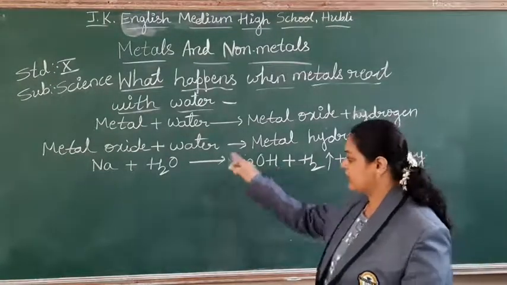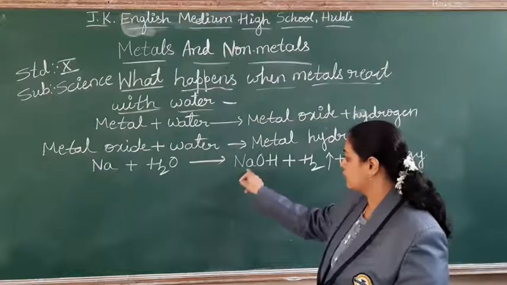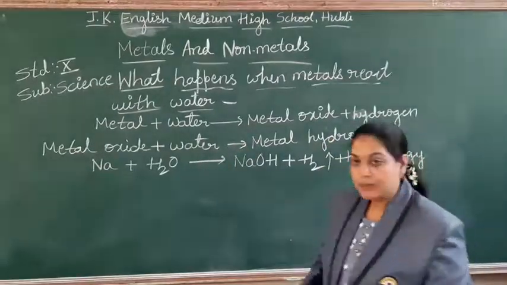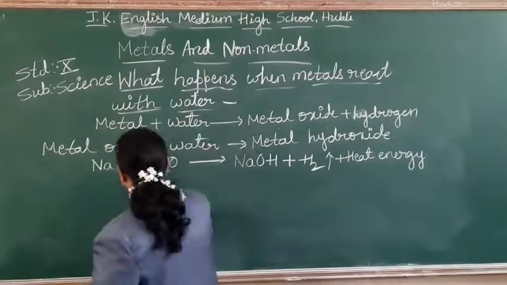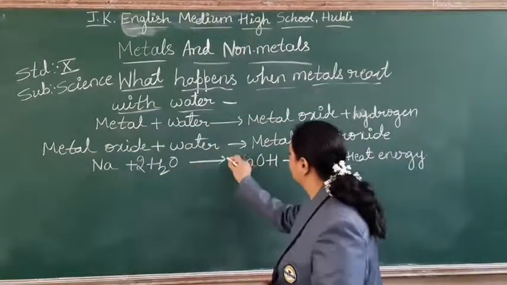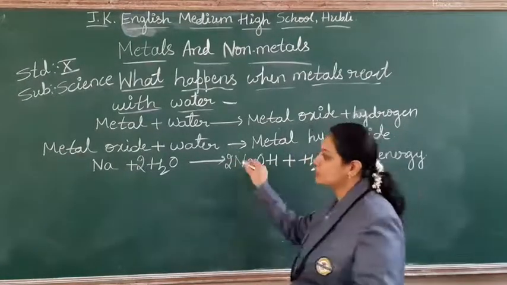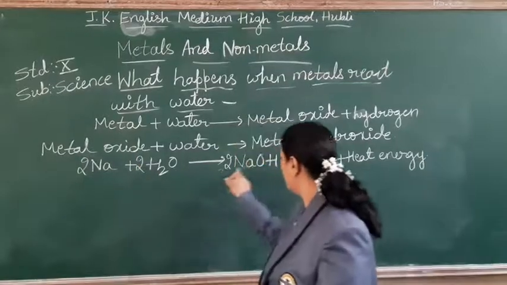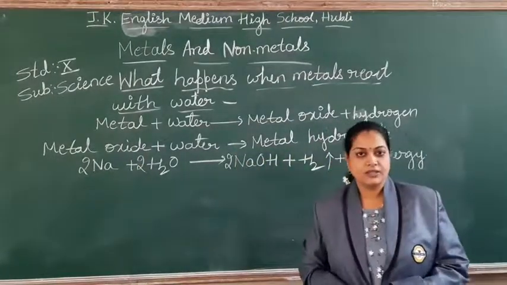Hydrogen 2 plus 1 is 3, hydrogen 2, oxygen 1, 1, sodium 1, sodium 1. What can we do now? Let me multiply this hydrogen with 2. 2 2s are 4. So 2 plus 2 is 4, sodium 2, sodium 2, oxygen 2, oxygen 2. Right?